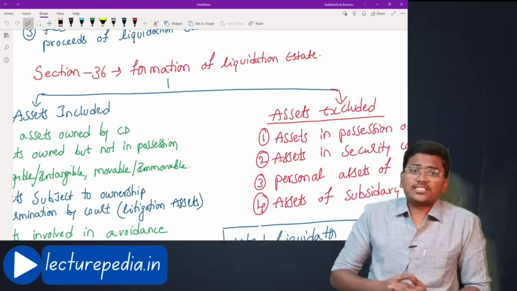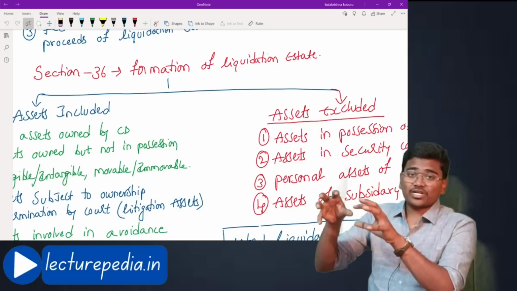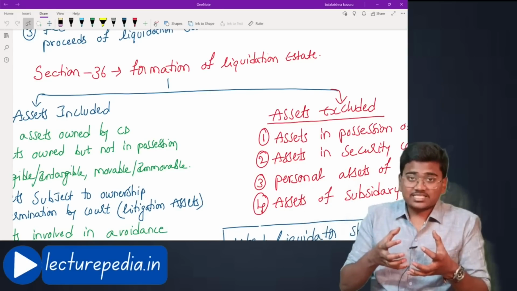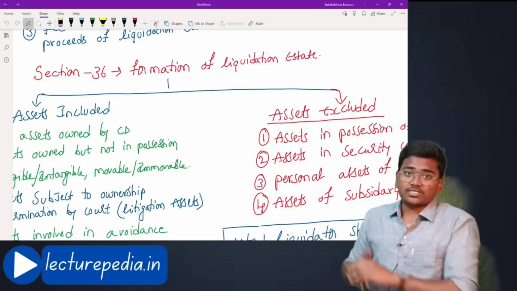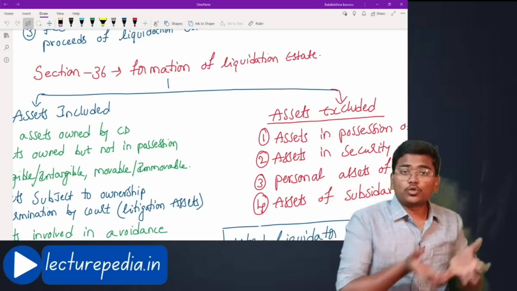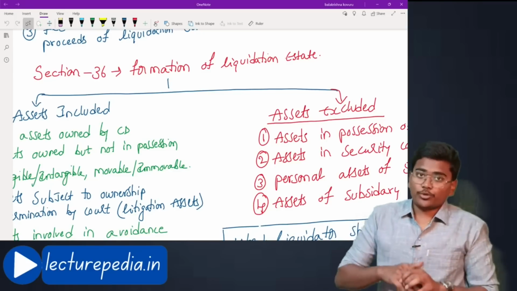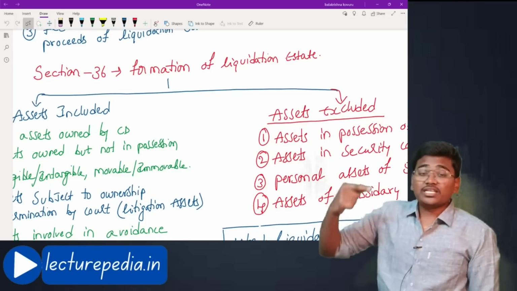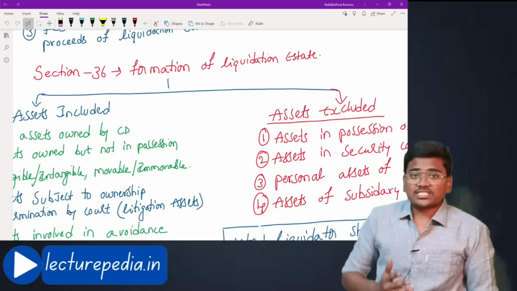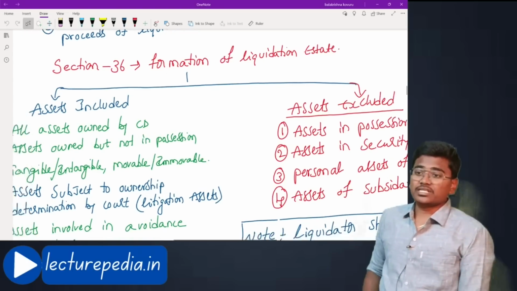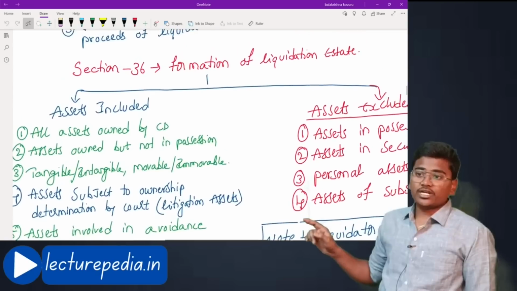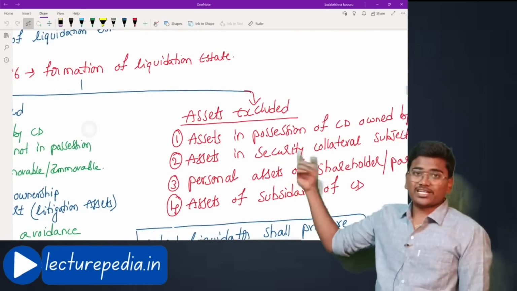What will be there in this liquidation estate? All the assets of the company will be included in this liquidation estate, and this liquidation estate will be sold to some person, and the proceeds received from such sale will be used to repay the liabilities of the corporate debtor. Now, what will be included in this liquidation estate? Which type of assets will be included? First, we will see what will be included. After that, we will see what will be excluded.